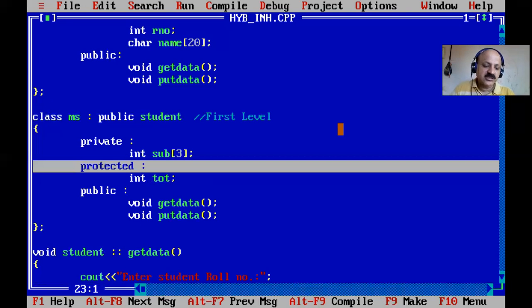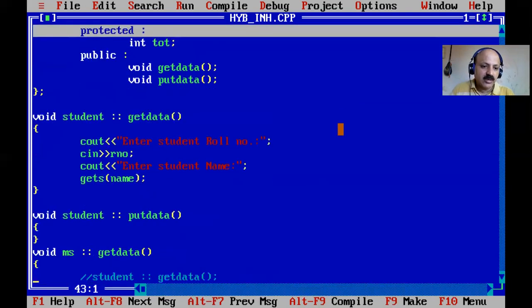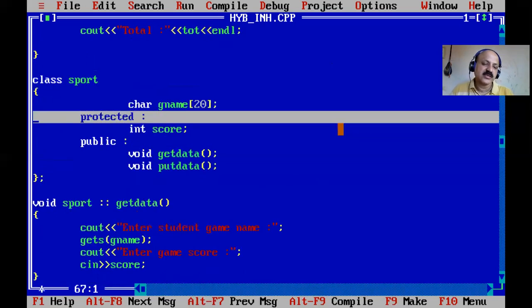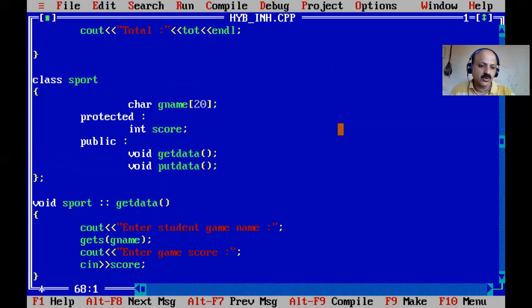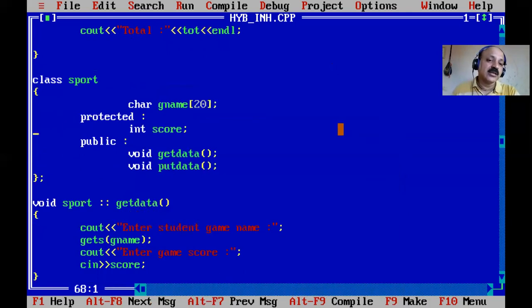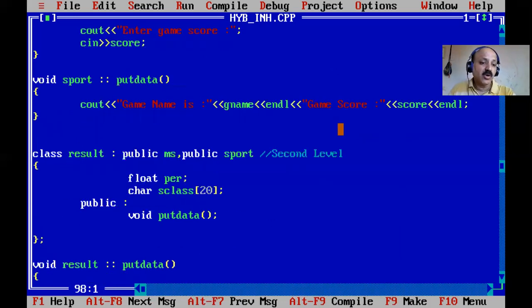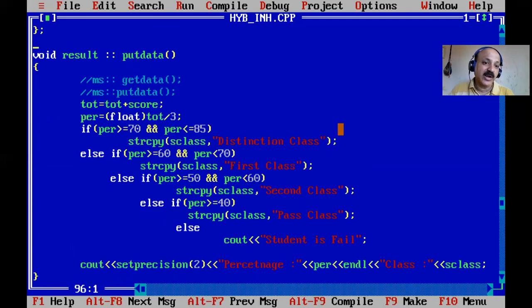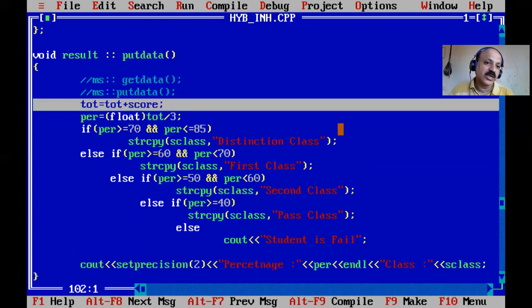So I copy this. And here our game name is no problem, but game score is a hurdle, so I now use the protected keyword. So that solves it, and yes, there is no error. So that is the second time I create the need for the protected keyword. What is the use of inheritance? The public member of the result class was not getting the rights to score because it is private, but now it is protected, so we can use it.